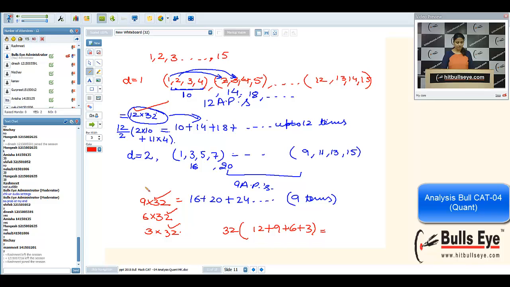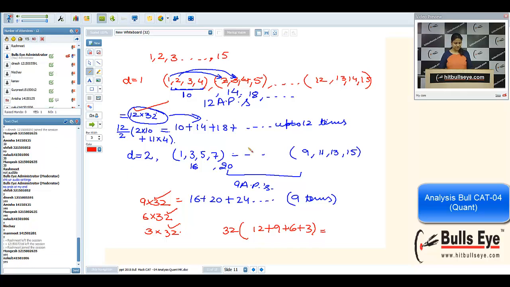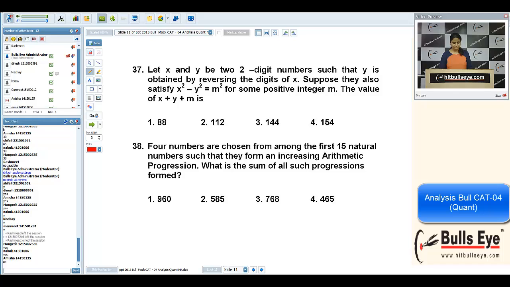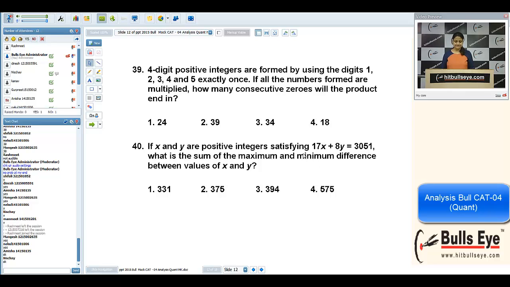Any problem now? Amisha, Nakul and Mangesh, are you okay with this explanation? I don't have any shortcut for this question. Okay. 37th, any problem? I'm skipping this question. Yeah, 39, it was a difficult one. Any problem in this question? 39th and 40, please write the question number once again.